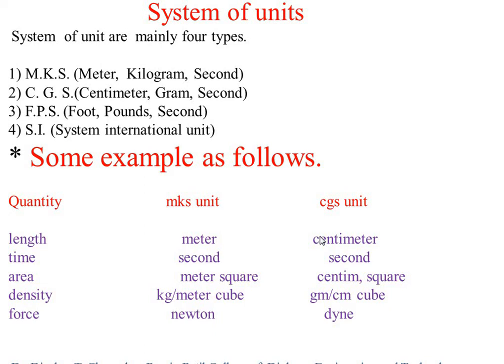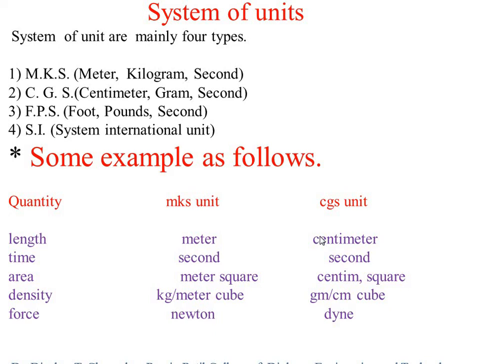The CGS system is called centimeter gram second. The FPS system is called foot pound second. And the SI system is called System International unit.